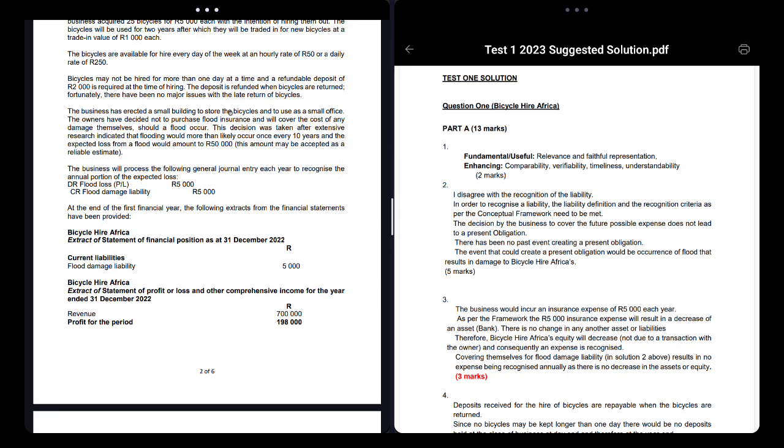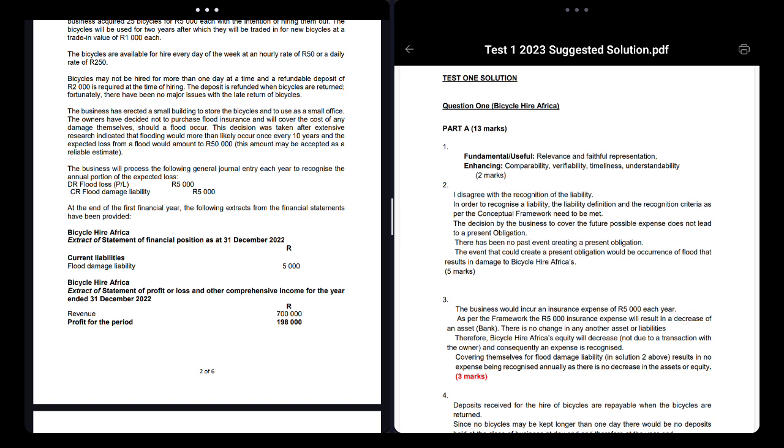The business has a small building store to sell the bicycles and a small office, so you're operating in a very, very small place. The owner has not purchased flood insurance, right? Now, flood insurance, if you had to do it, what would it be? An expense, right? Just for information, it would be an expense and would cover the cost of any damage should the flood occur. The decision was taken after extensive research indicated that flooding would be more likely to occur every 10 years. So basically, they did research and they saw that flooding will be like every 10 years, right?